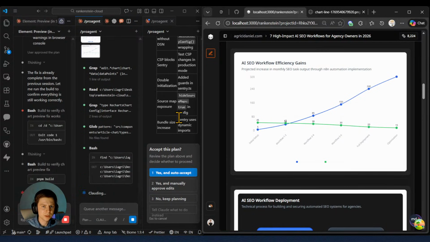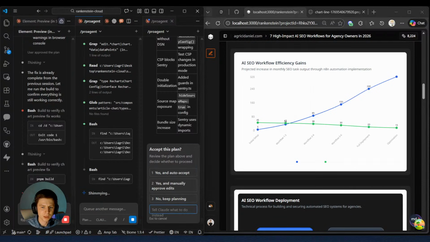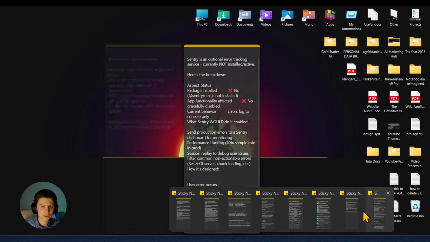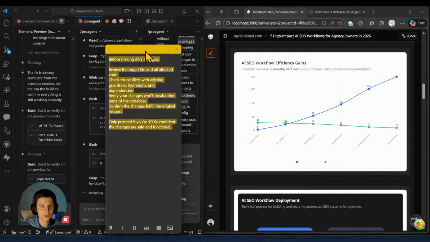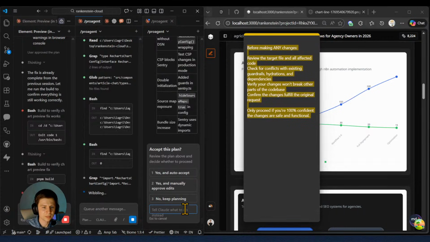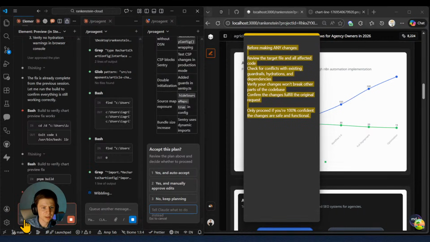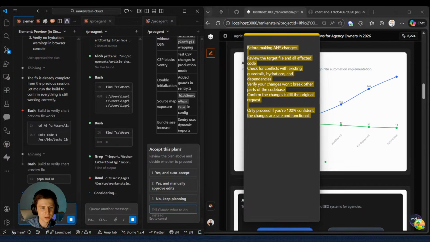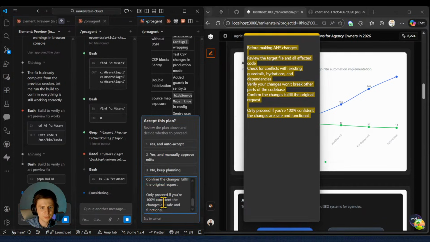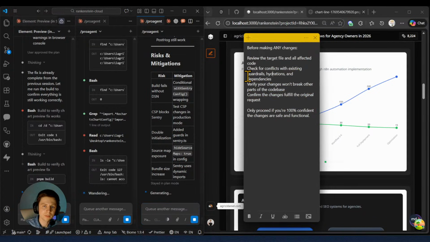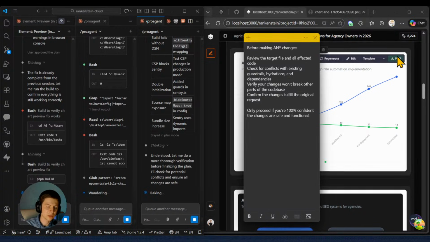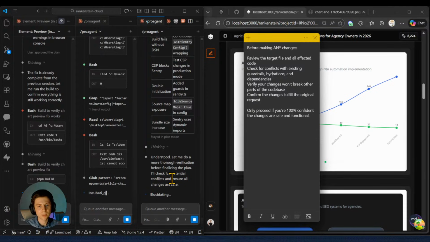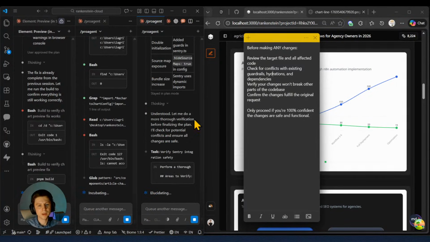Before he makes the plan, I have a prompt that I want to share with him right here. Once again: before making any changes, review the target file. I will do this for all of the plans. As you see, I had bypass on, but now I'm changing back to plan. Same copy, send. Very important, because we already have a big code base, and AI can sometimes delete other stuff if it's not careful. So this is a reminder for them before making any sort of changes.